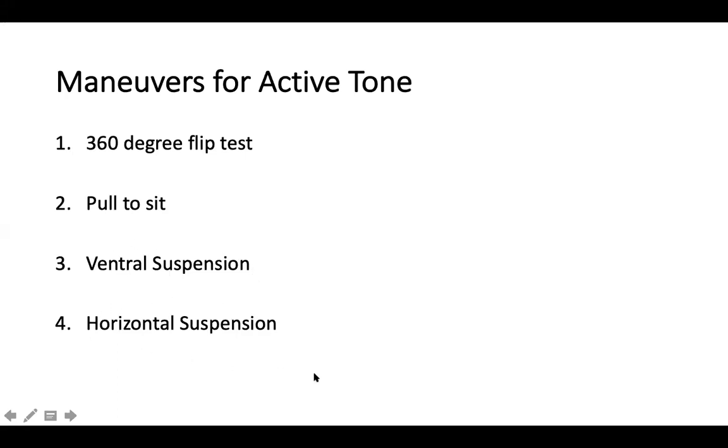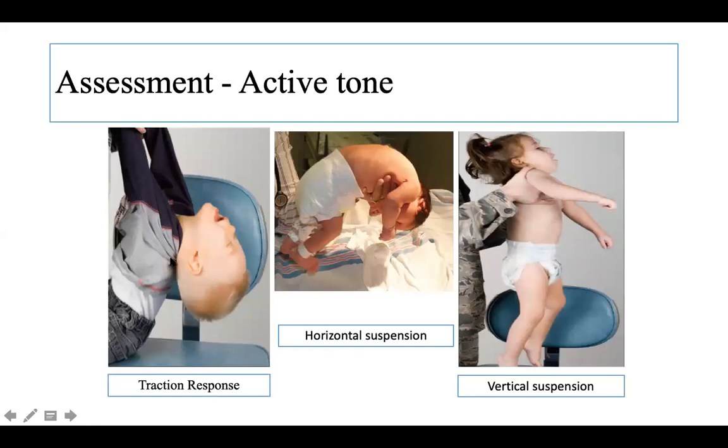When you horizontally suspend your child, what you're looking for is the amount of head lag, and whether the child is able to lift the head to the level of the plane of the trunk. In all these maneuvers, the child is responding to your interventions, like the traction response in the pull to sit maneuver. If the head is extremely lagging behind, you know that there's a significant degree of axial hypotonia. Similarly, in a horizontal suspension, if the back is very much rounded and there is a significant head lag, you know that there is a very severe degree of axial hypotonia, which can be seen in floppy babies.